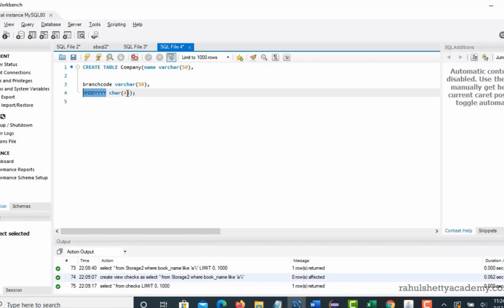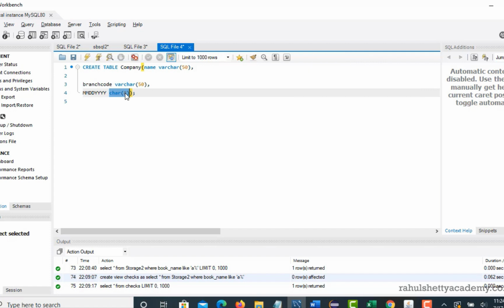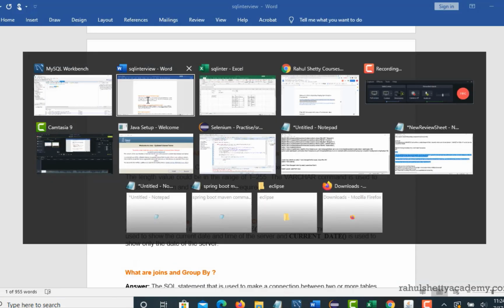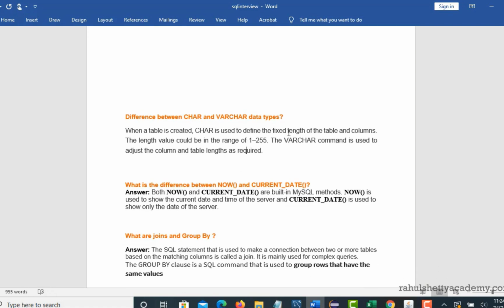If that is your requirement, then you can have char of 8, so that if somebody tries to break this format, they will run into an error. And branch code can also be char, because if you go to any bank, they maintain a fixed length of characters. If that is the requirement, you can use char, and if you don't know, use varchar. So that's the difference between these two data types, and this question is very commonly asked.